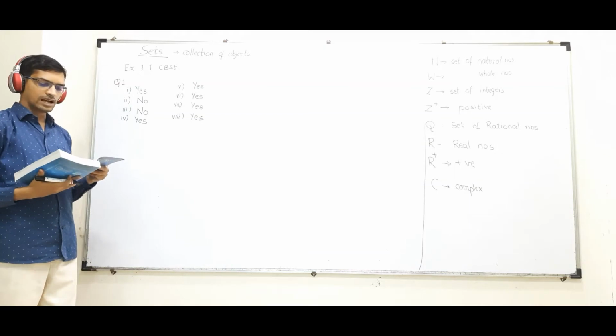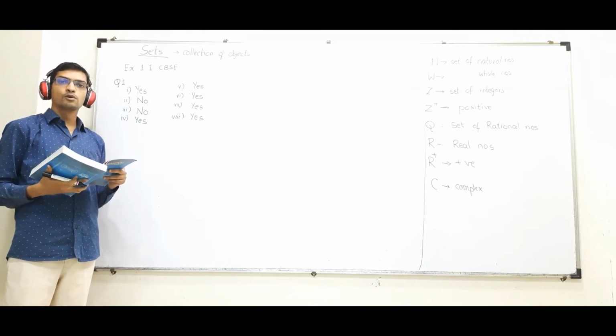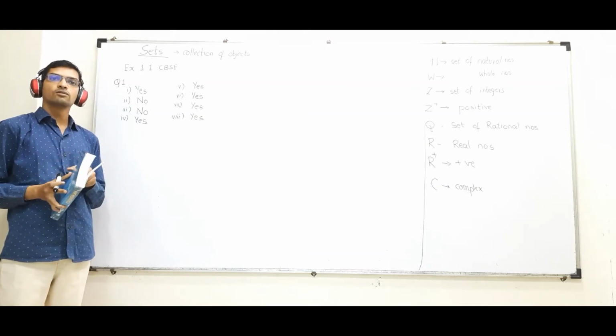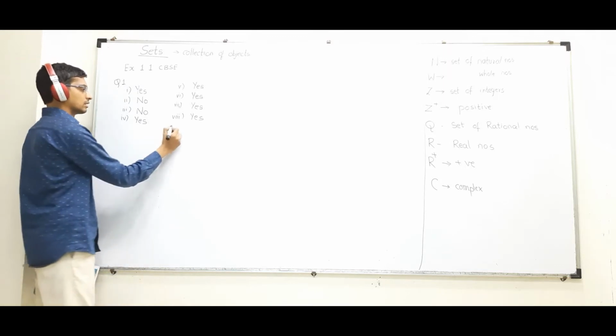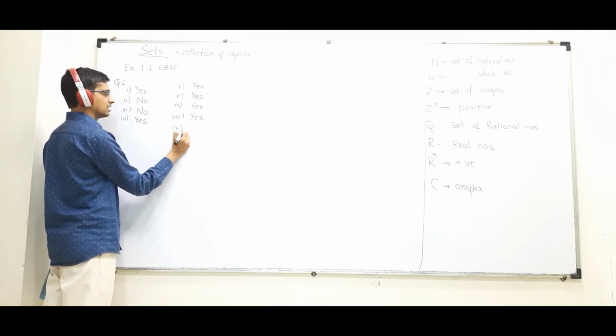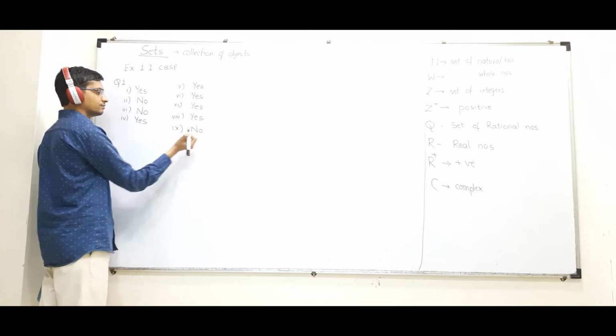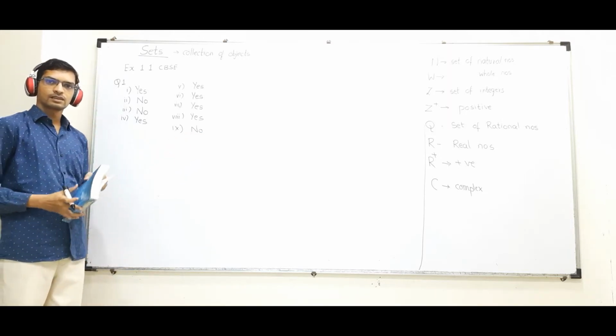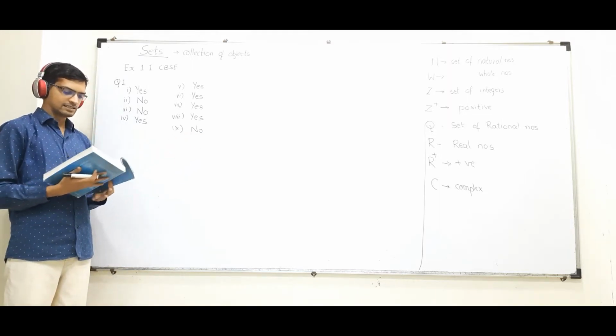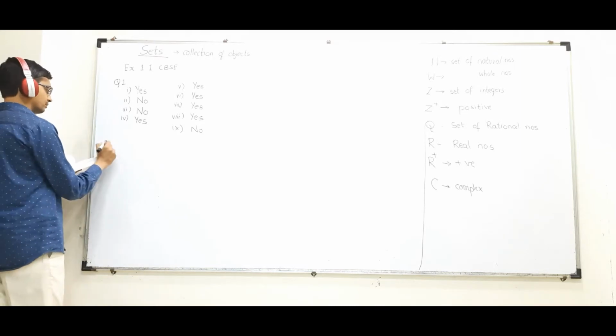Okay. The ninth one, a collection of most dangerous animals of the world. I don't know. Correct? I can't say which animal is dangerous. So it is not a set. Is it clear? Yes. Next, it is question number 2.